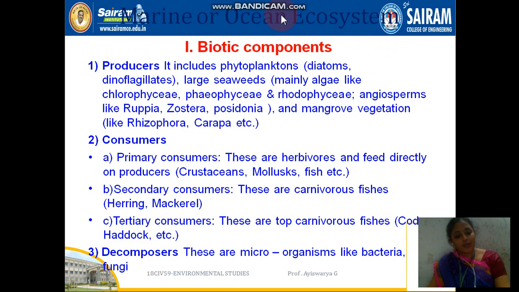Again we have biotic components and abiotic components in the marine or ocean ecosystem. In the biotic component we have producer, consumer and decomposer. Producers include phytoplankton, seaweeds, mangrove vegetation, everything is possible.